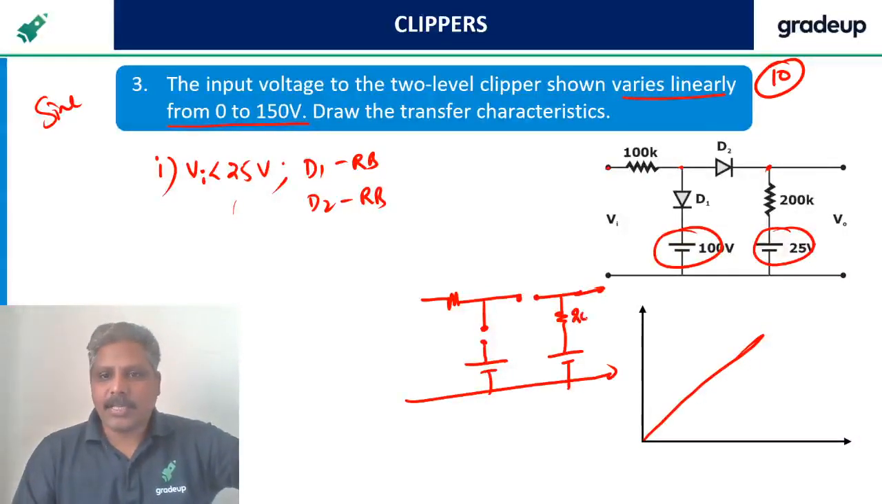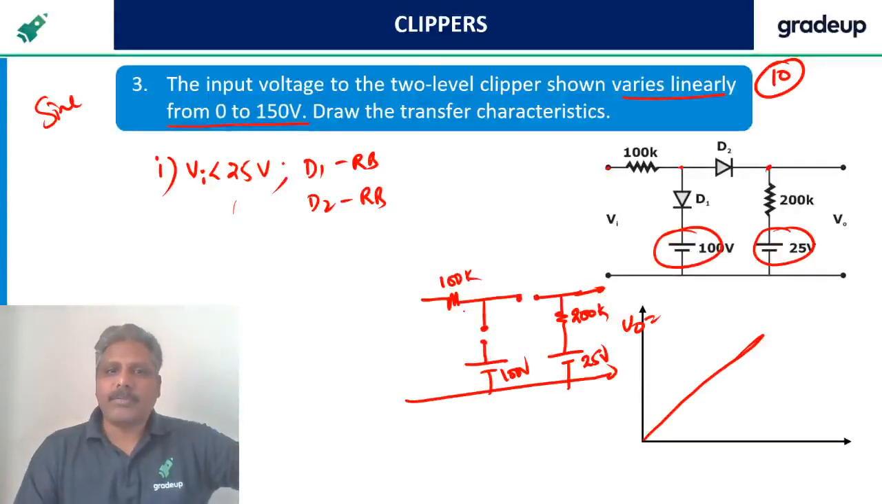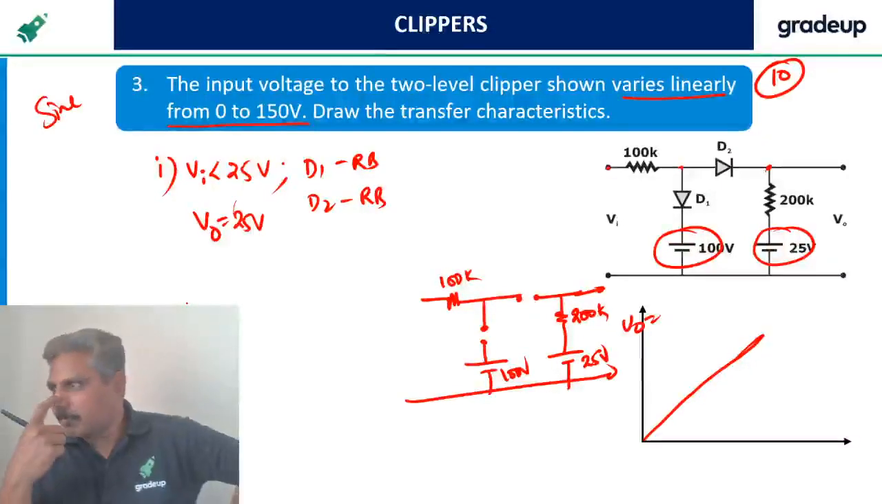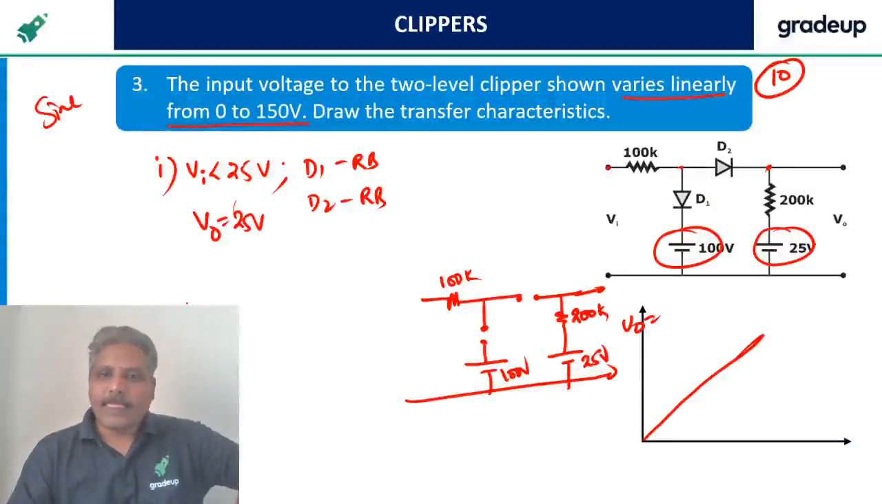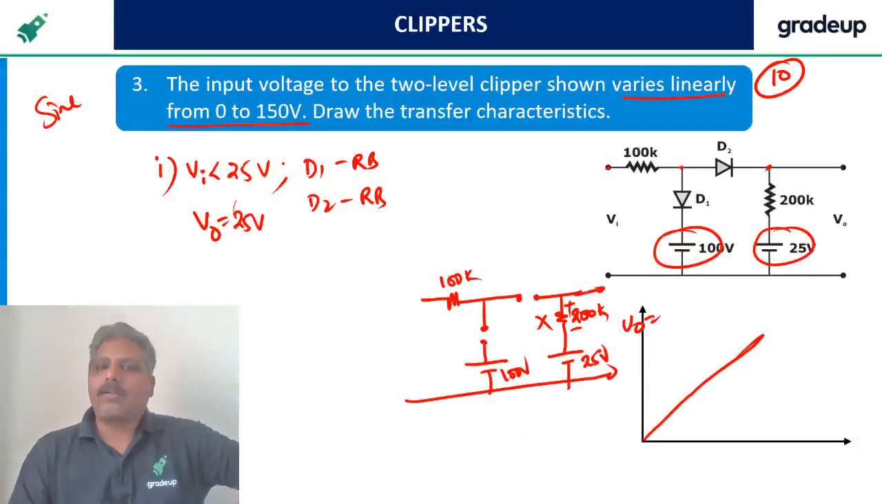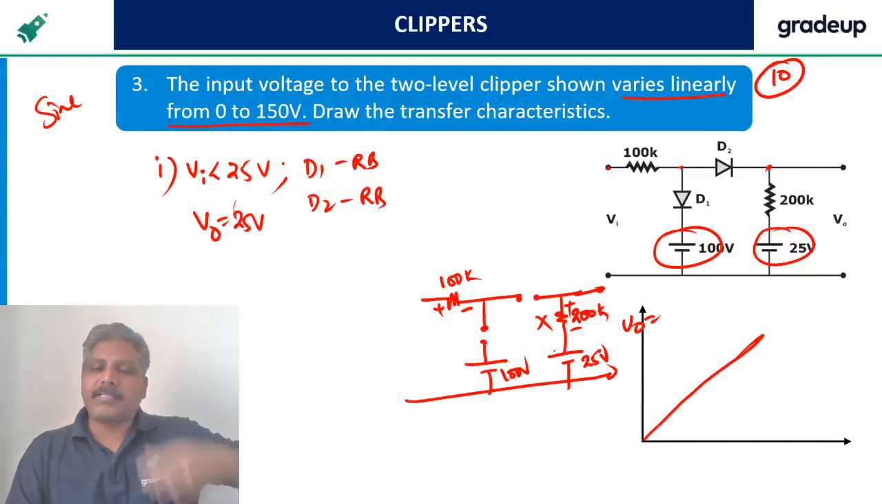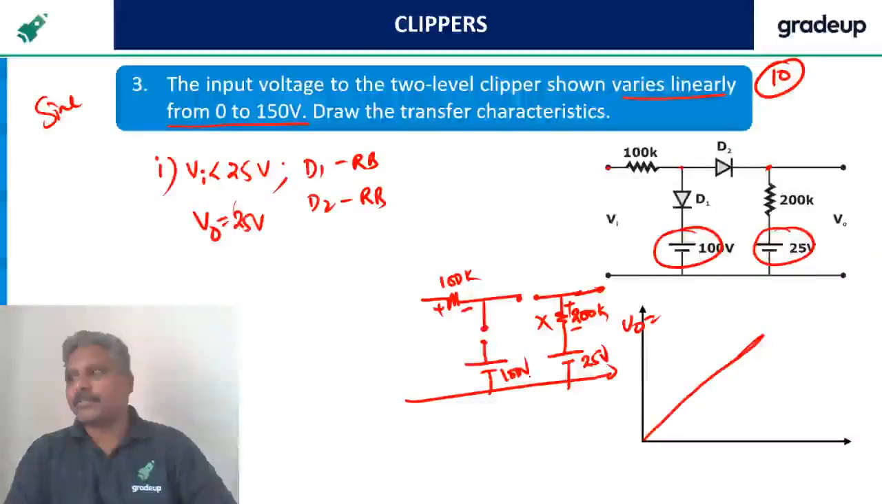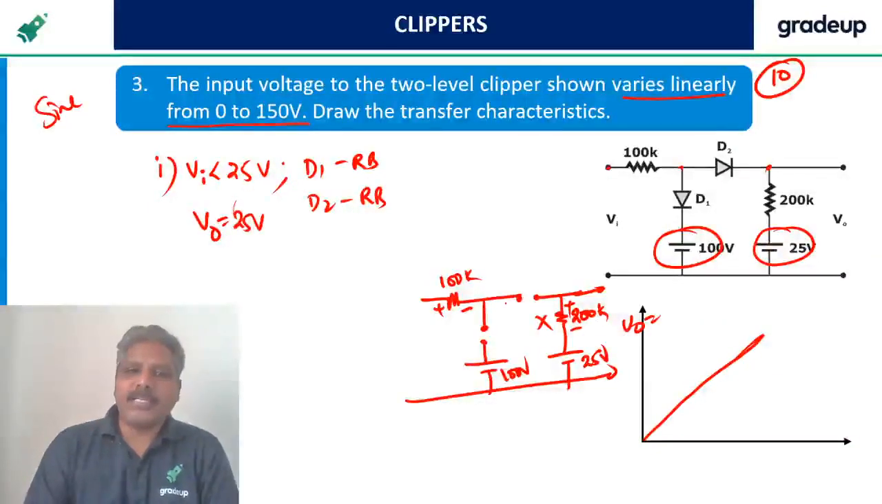This is 200k, this is 25 volts, this is 100 volts, this is 100k. Output. Now tell me what is output? 25 volts. Output is 25 volts. There is no drop here. Why? No current is there. There is no drop here also. No drop in the resistors. Observe carefully. That's why output voltage is 25 volts.